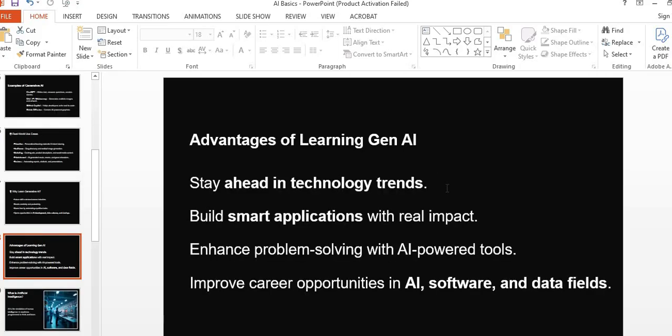Some advantages of learning generative AI: stay ahead in technology trends, build smart applications with real world impact, and enhance problem solving with AI powered tools. The advantage will be improved career opportunities in AI, software, and data fields.